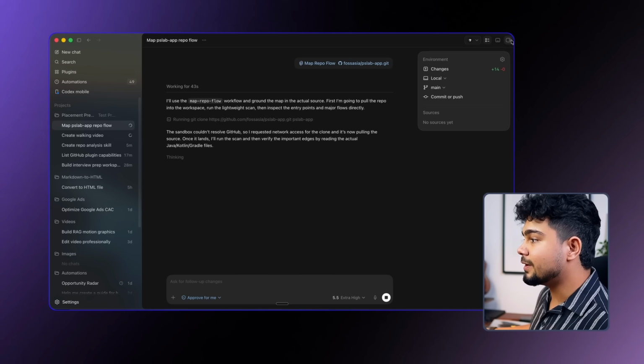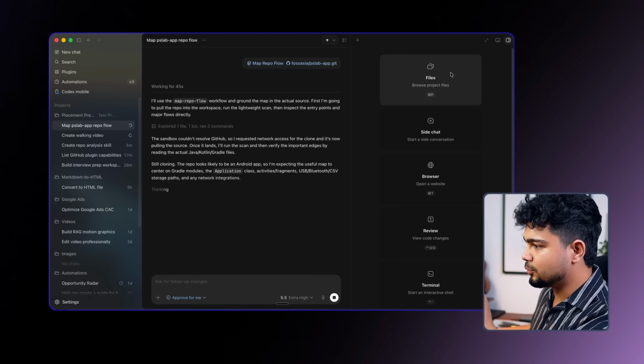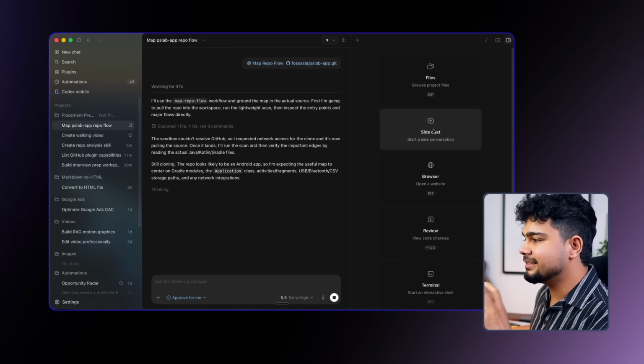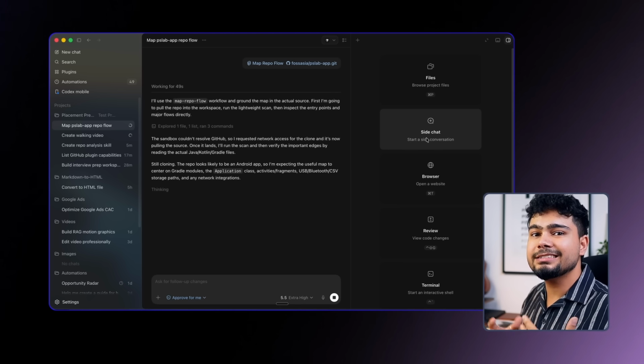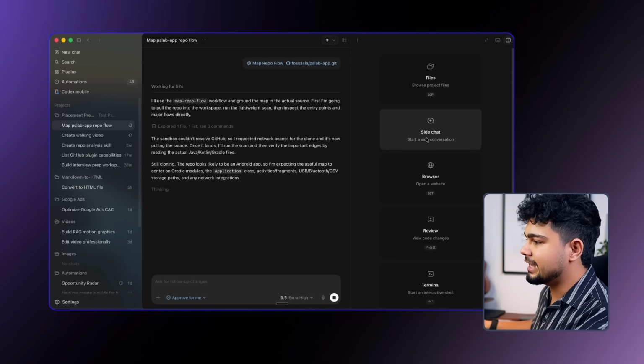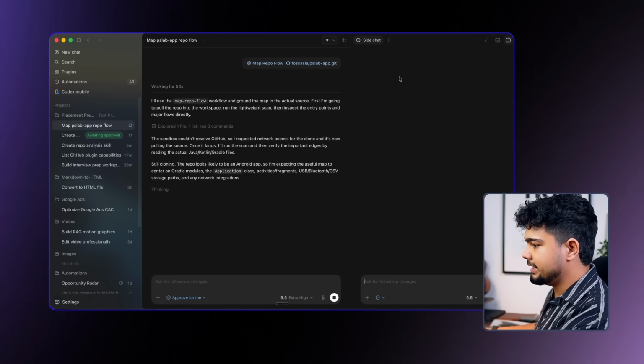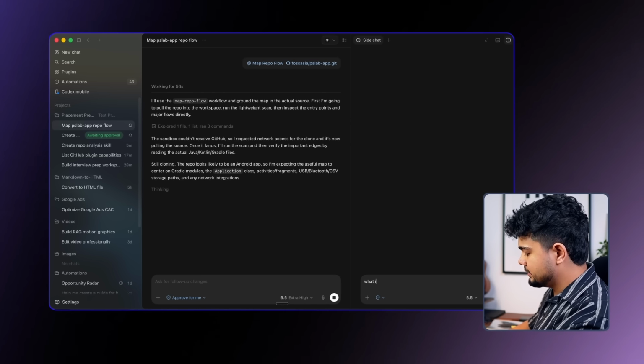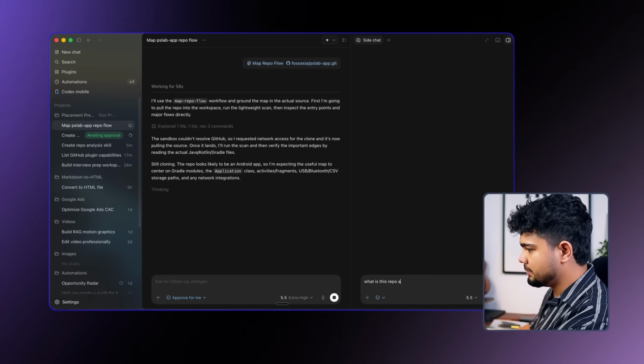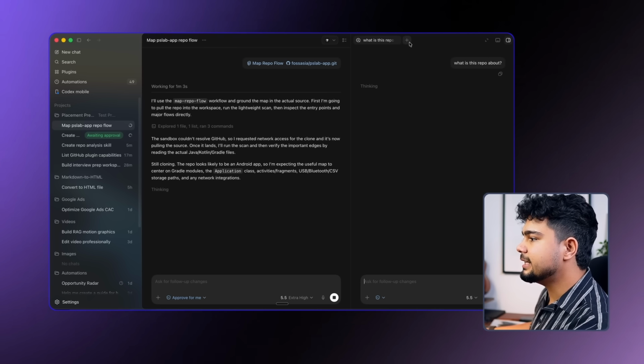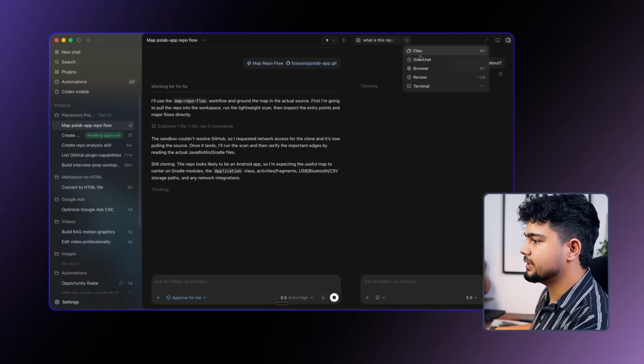Along with this, there is one more thing. If you click here, open this, you'll find side chat. This is side quest. So you can start a side conversation while the main thing is happening. I created a side quest: what is this repo about? And you can create multiple side quests, as you can see from here.